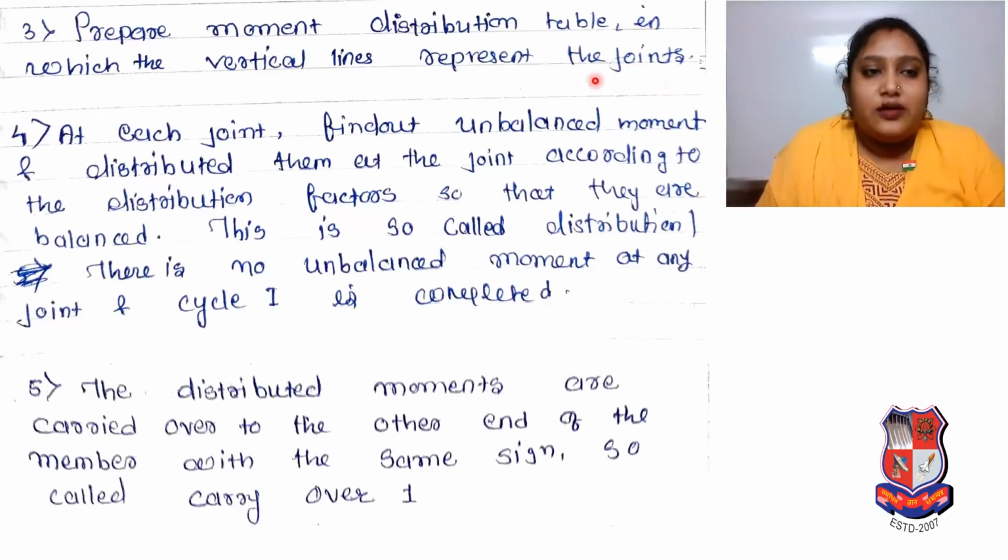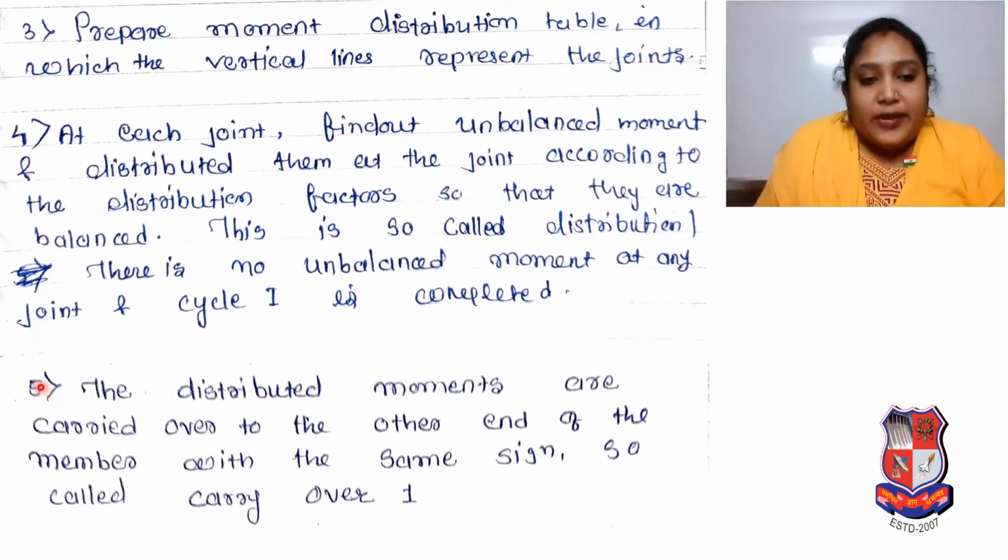To represent the joints, at each joint find the unbalanced moment and distribute it at the joint according to the distribution factors so that they are balanced. If it is not balanced, then we have to make it balance. This is the so-called distribution. There is no unbalanced moment at any joint and cycle 1 is completed. But if any unbalanced moment is there, then we have to do calculations till we get the balanced moment.